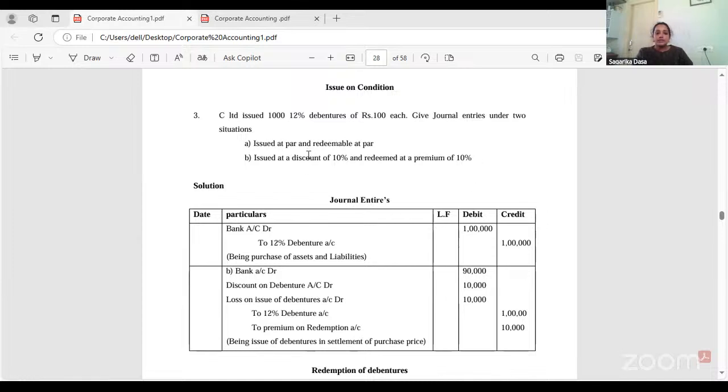Now, the first situation we will see is issued at par. That is bank account debit to 12% debentures account. 1,000 into 100, it comes to 1 lakh.